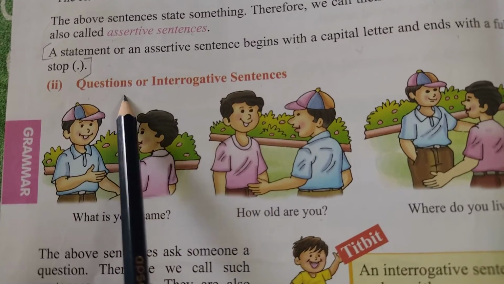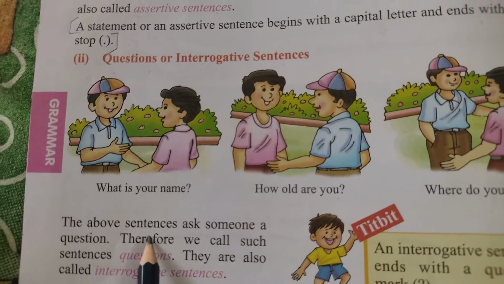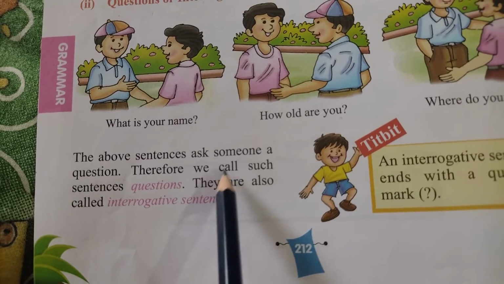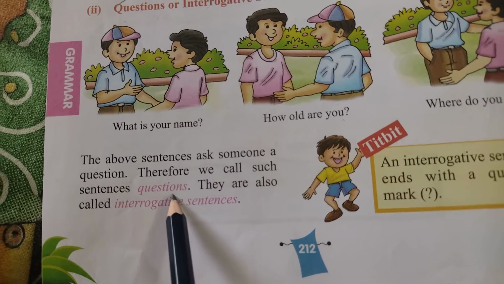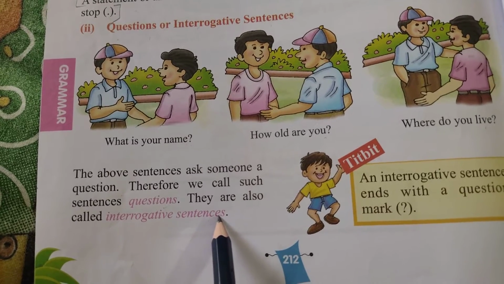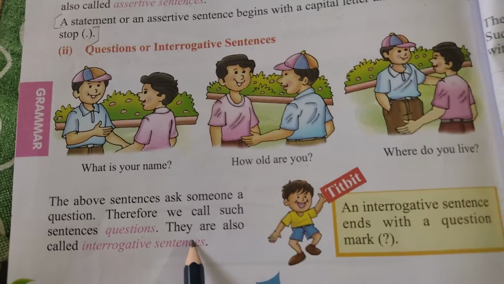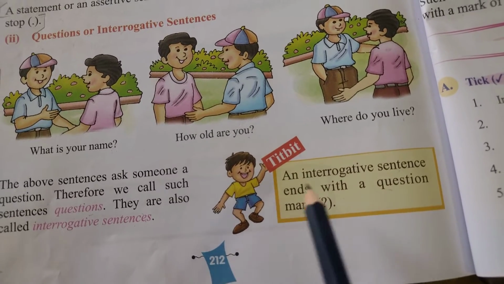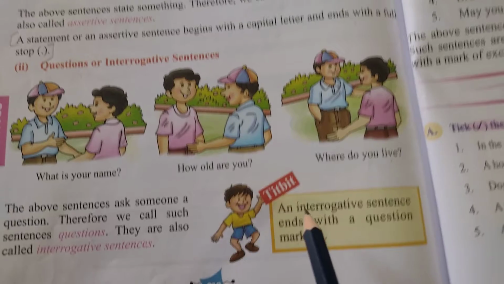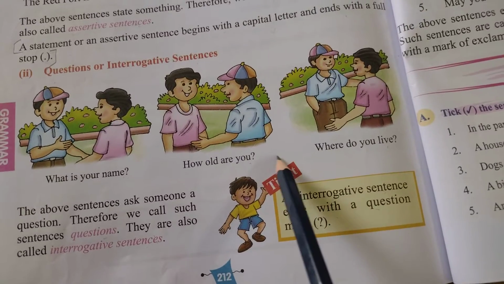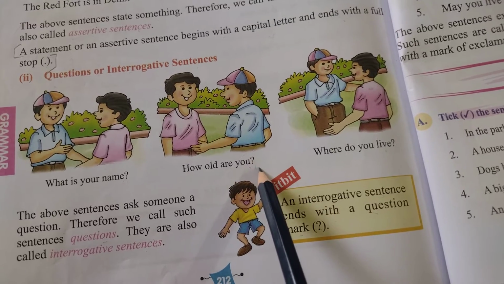So they are questions. The above sentences ask someone a question. Therefore, we call such sentences questions, and they are also called interrogative sentences. And remember, an interrogative sentence always ends with a question mark. Don't forget it. When it ends with a full stop, it becomes an assertive sentence. When it ends with a question mark, it is an interrogative sentence.